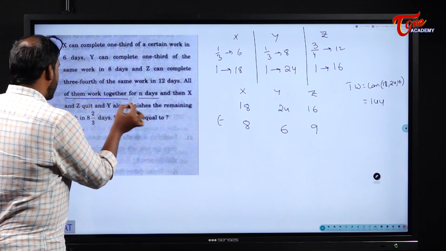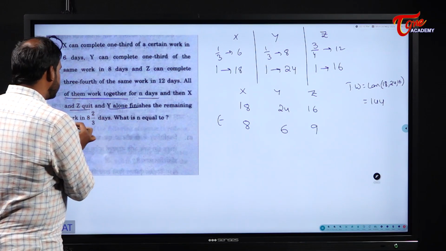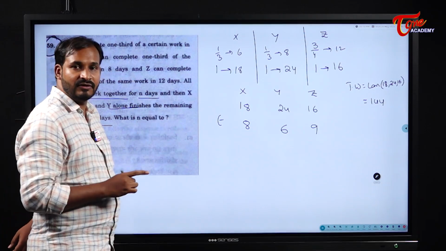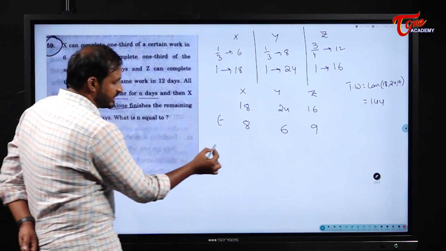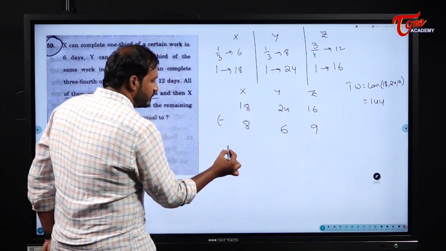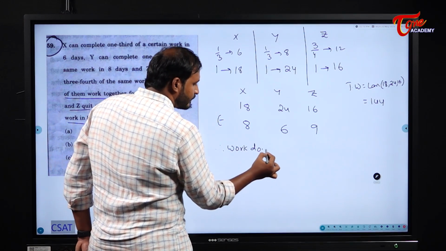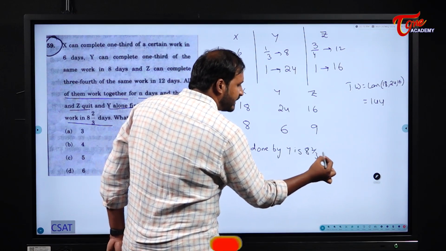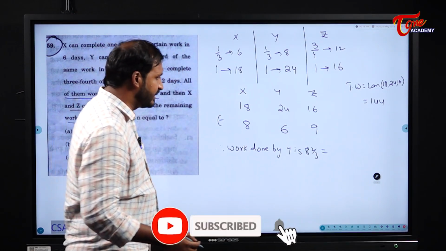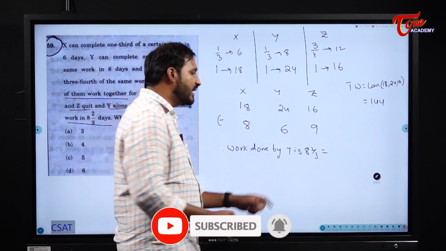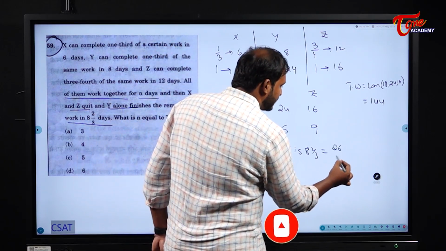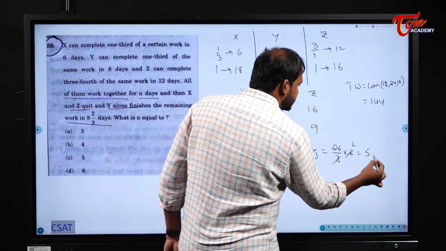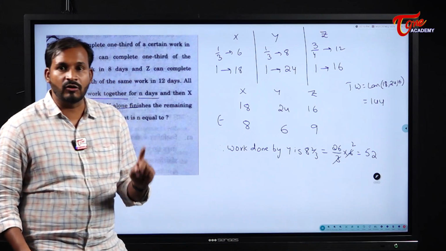And then X and Z quit and Y alone finishes the remaining work in 8 2/3 days. That means Y individually worked for how many days? 8 2/3 days. So therefore, work done by Y in 8 2/3 days. 8 2/3 days means what? It becomes 26/3. In one day he can do how much work? 6. In 8 2/3 days, 26/3 into 6. 3 2s are 6, it becomes what? 52.